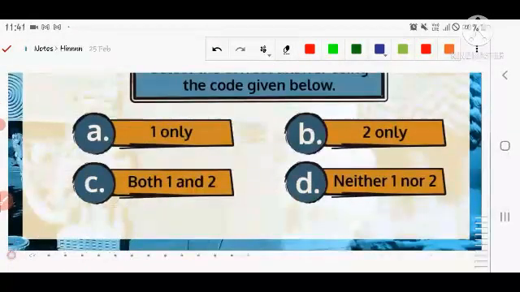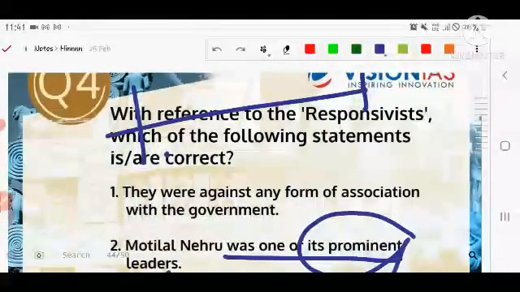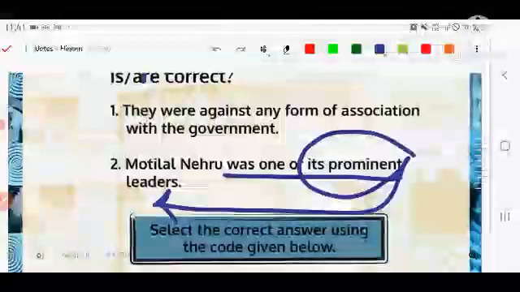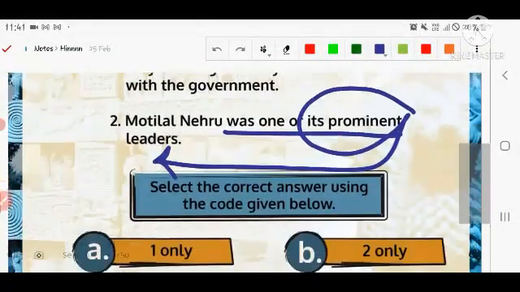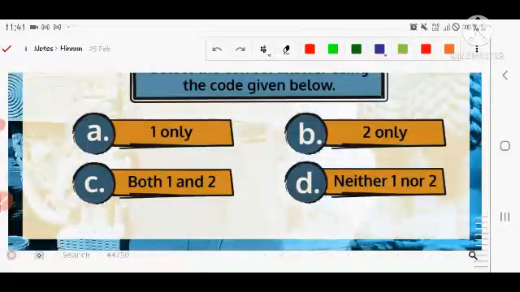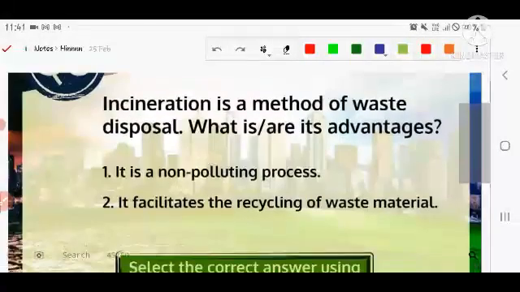And you have the options like that. Let me repeat the question. With reference to the Responsivists, which of the following statements is correct? They were against any form of association with the government. Second, Motilal Nehru was one of its prominent leaders in this category. Options: first, second, both, and neither one nor two. Let's see the next question.